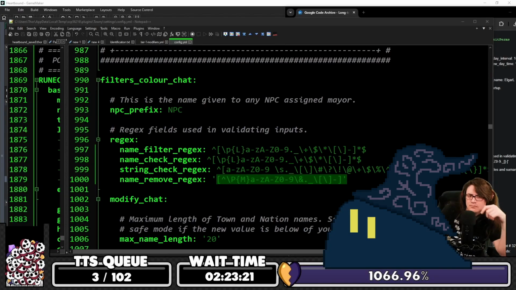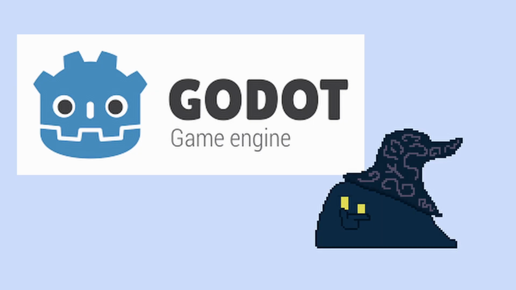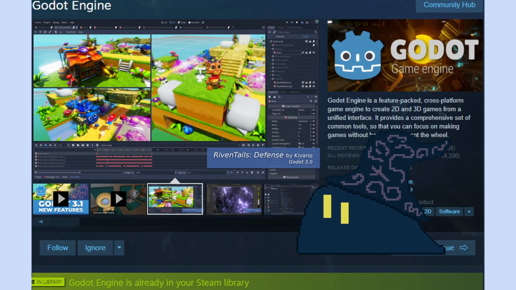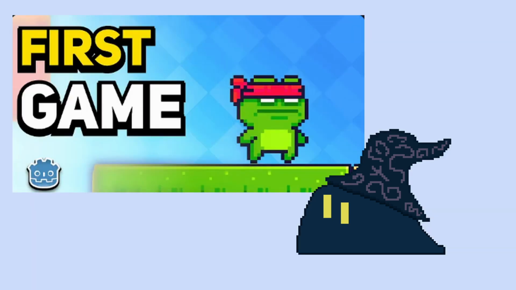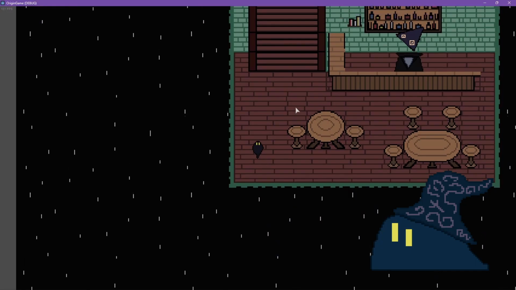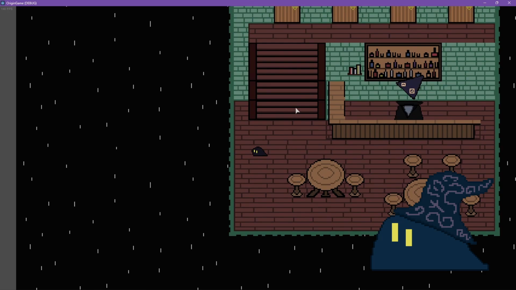One day, I watched Thor's stream and heard that he really likes Godot, so I thought to myself, maybe I should try it? I installed Godot, watched a tutorial, and I liked it. I made my way to making the game. It was painful, but with the power of tutorials and the internet, I made the Tavern.